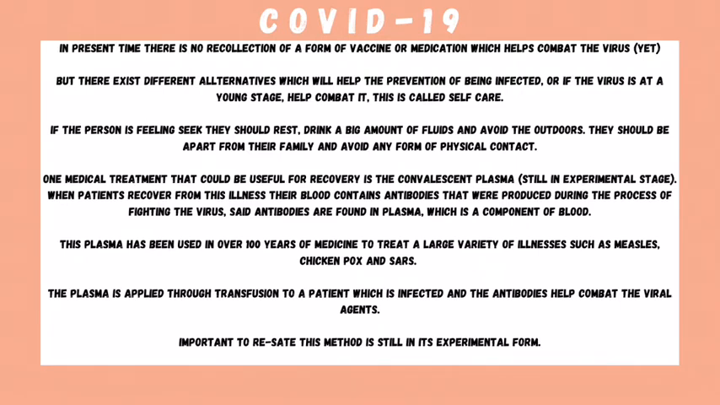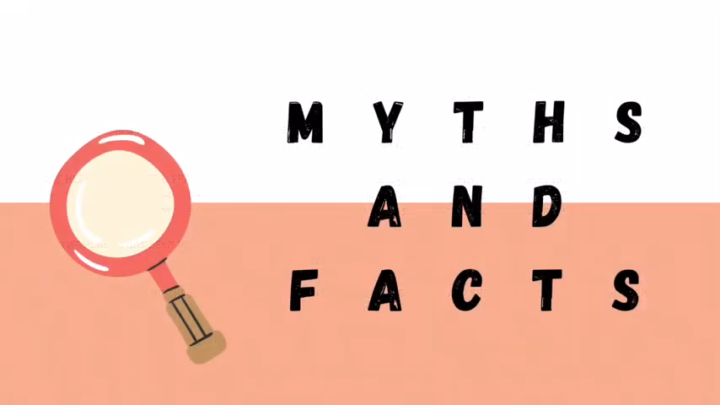One medical treatment that could be useful for recovery is the convalescent plasma, still in experimental stage though. When patients recover from the illness, their blood contains antibodies that were produced during the process of fighting the virus. Said antibodies are found in plasma, which is a component of blood. The plasma has been used in over 100 years of medicine to treat a large variety of illnesses such as measles, chickenpox, and SARS. The plasma is applied through transfusion to a patient which is infected, and the antibodies help combat the viral agents. Important to restate, this method is still in experimental form, so it is not the definitive cure. Now I will present some facts and some myths about the illnesses.